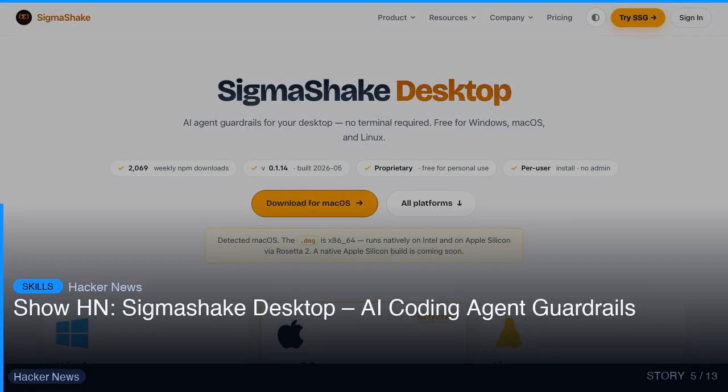I've seen this approach come up repeatedly among the best AI practitioners right now. Show HN: SigmaShake Desktop, AI coding agent guardrails. Hacker News community post, 1 point, 2 comments. The reason this works is it forces the model to reason before answering. Full details in the description below.